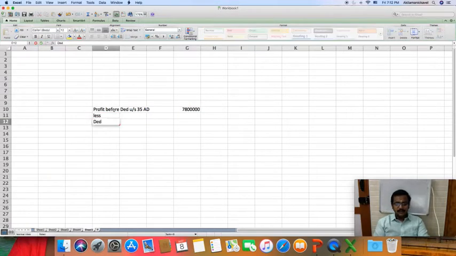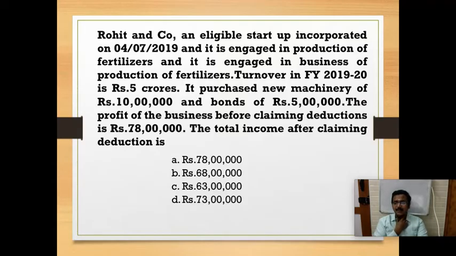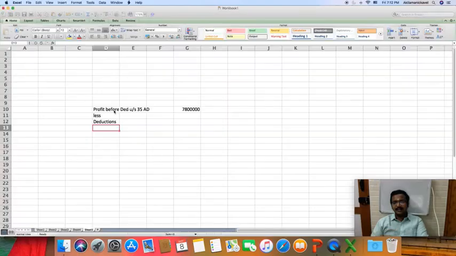So less deduction. So what are the deductions? Whatever we have made in capital investment, we can claim deduction. Okay, so allowed, moonu edu claim panna mudiyadhu. One is goodwill, land and financial instruments. Okay, so machinery we can claim, and bond is a financial instrument, we cannot claim. So we cannot claim this 5 lakh. We can claim the investment in machinery, 10 lakhs.